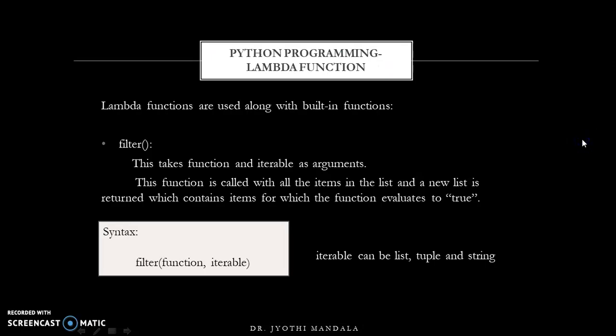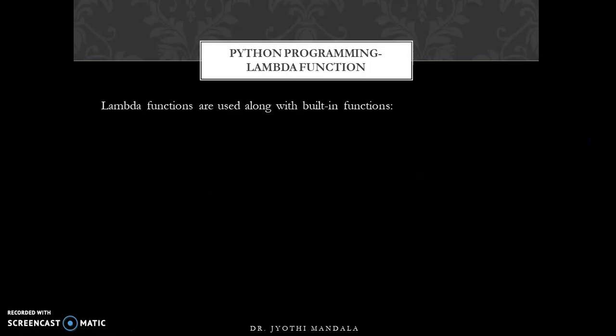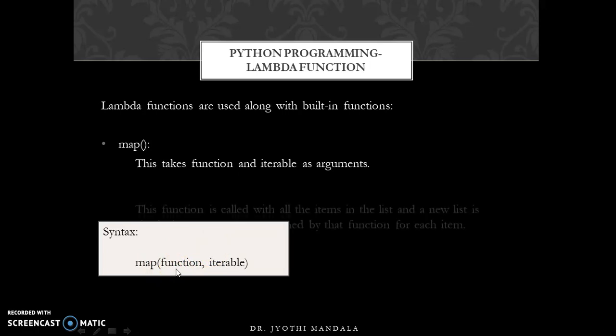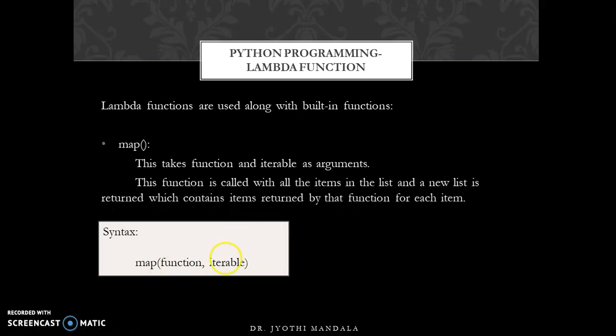So this is one way of using a lambda function, and we'll see the second built-in function on which a lambda function can be used, that is our map function. The map function is similar to the filter function, and here also it takes two parameters: a function, where we'll be using a lambda function, and an iterable. The iterable can be a list, tuple or string. But the difference between filter and map is that in filter the function returns the values for which it is true, but for map we can perform any operation on these values.